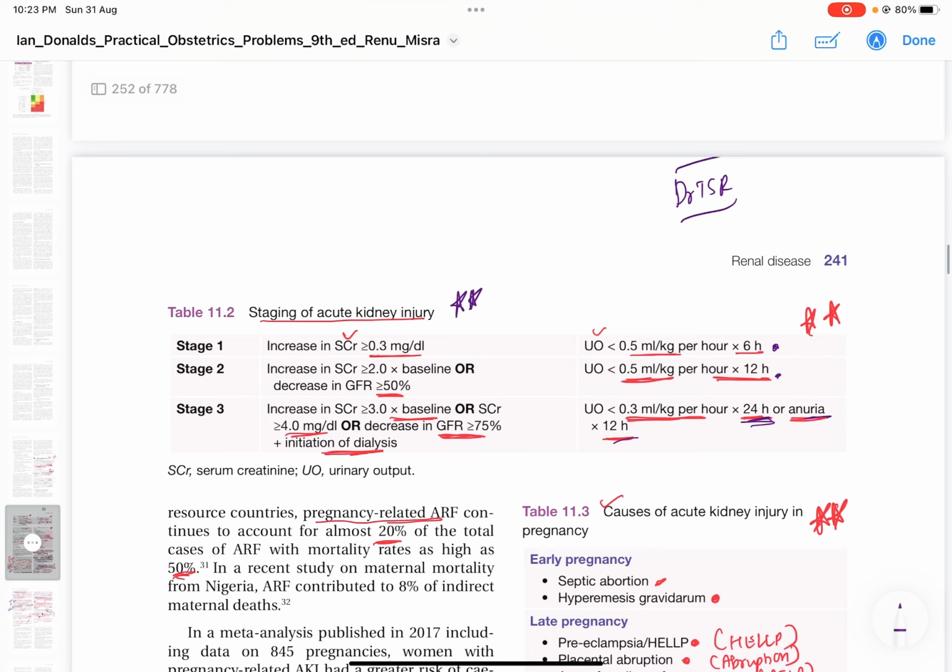The classification is an increase in serum creatinine of more than 0.3 mg per dl, or an increase in serum creatinine 2 times the baseline, or a decrease in the GFR by 50%; an increase in serum creatinine by 3 times the baseline, or a decrease in the GFR by 75%, or initiation of dialysis. With respect to urine output: less than 0.5 ml per kg per hour for 6 hours, less than 0.5 ml per kg per hour for 12 hours, less than 0.3 ml per kg per hour for 24 hours, or anuria for 12 hours.